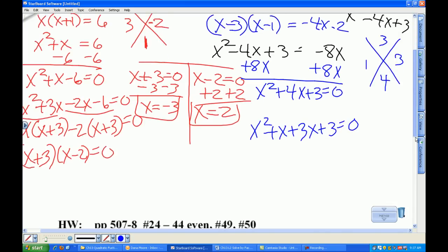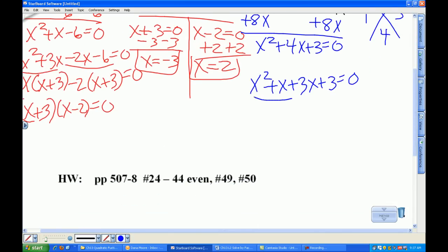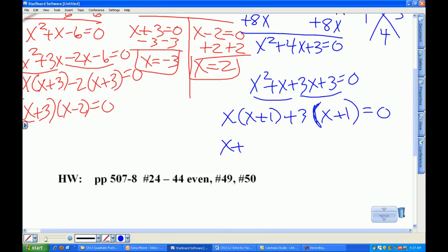Let's scroll down. Whatever's common to these two, that's an x. Whatever's common to these two, that's a 3. Alright. And then I'm going to factor x plus 1 out of both terms.